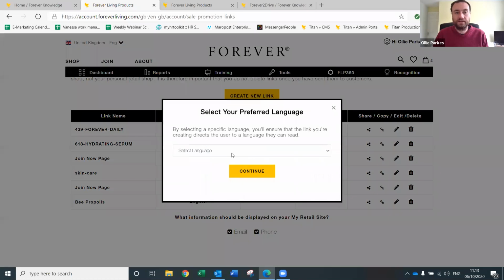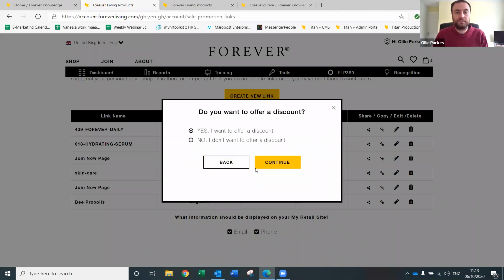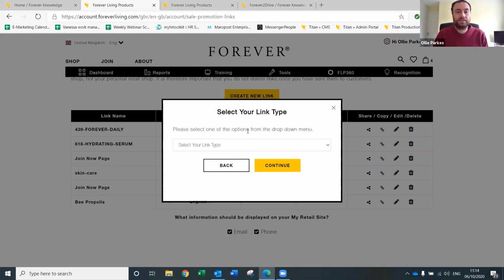So create a new link. You'll choose English. This page is basically for other countries that have secondary languages. We just have English, so you just click English here, press continue, and then you have a choice of discounts and not discounts. I'm going to start with not offering a discount link. If you click on that and press continue, you can select the link type.